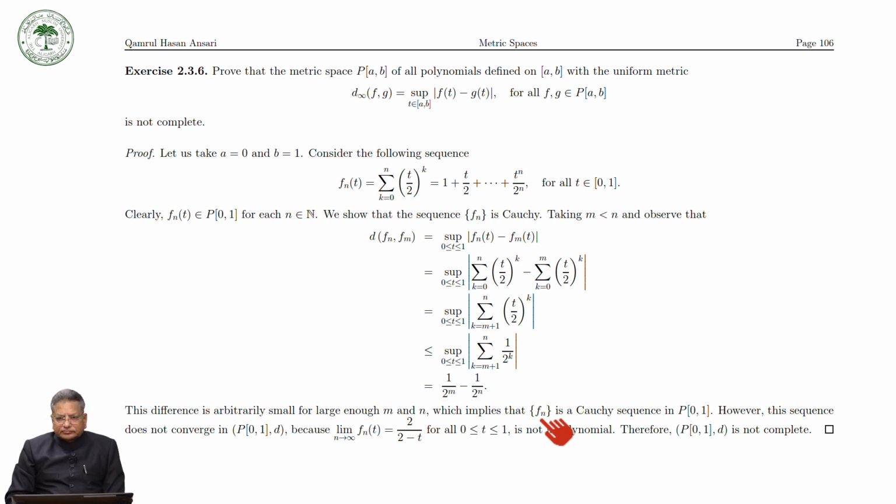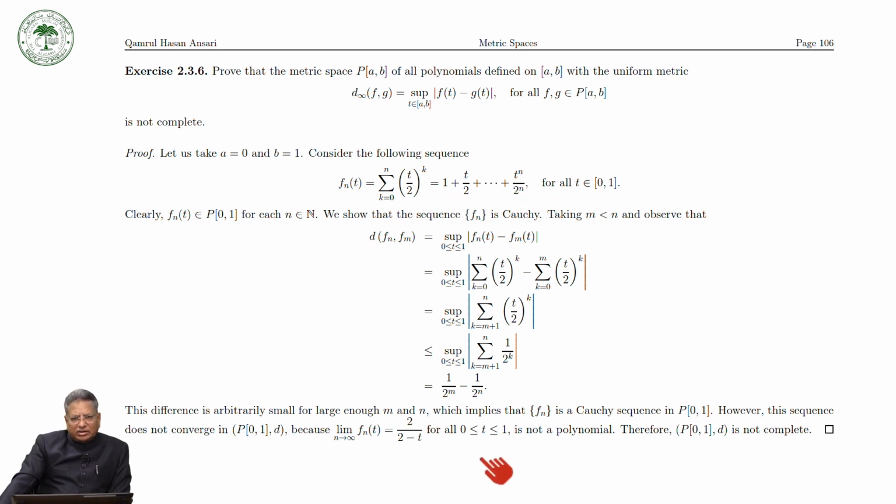However, this sequence does not converge in P[a,b]. If you take the limit of f_n(t) as n tends to infinity, you will get 2 upon 2 minus t.